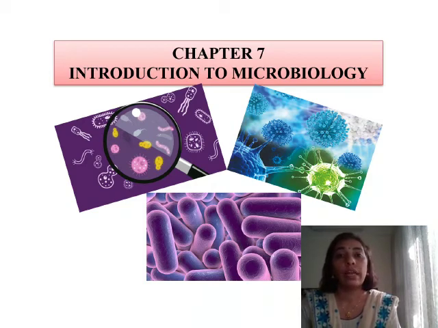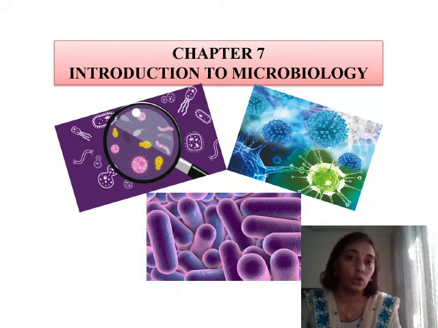Alexander Fleming was working with some bacteria in his laboratory, and he had left some bacteria in his laboratory for a few days, but when he returned, he found that there was some fungus growing on those bacteria, and it had destroyed some bacterial colonies also.